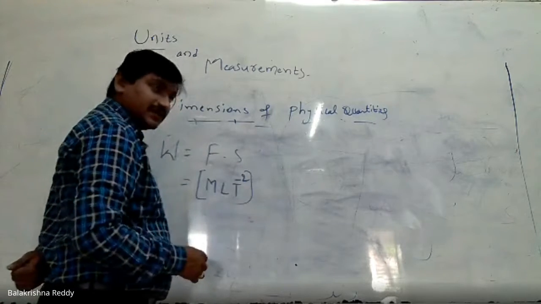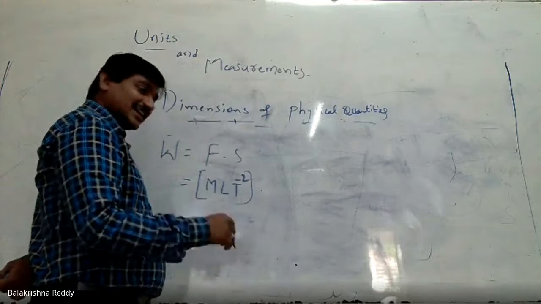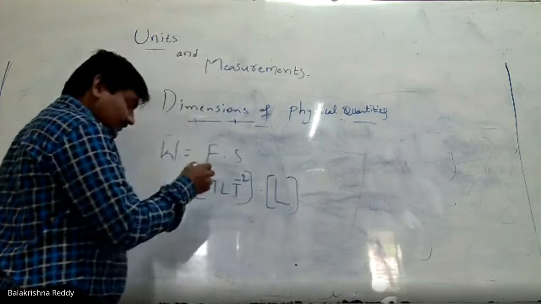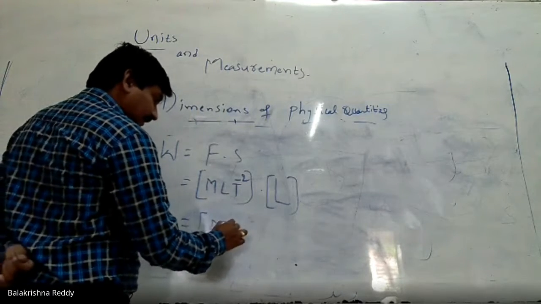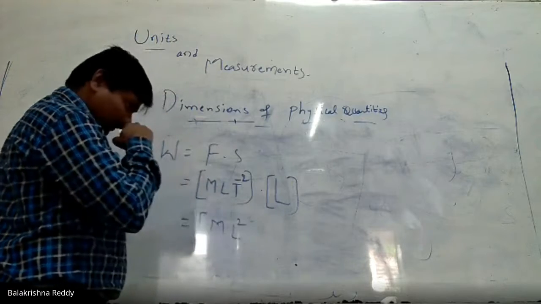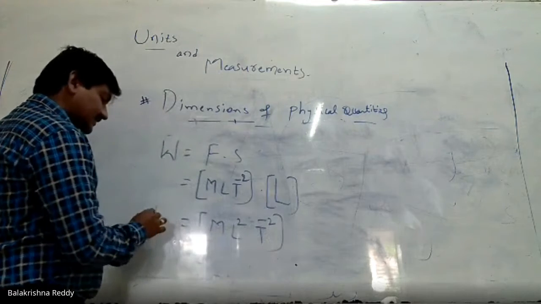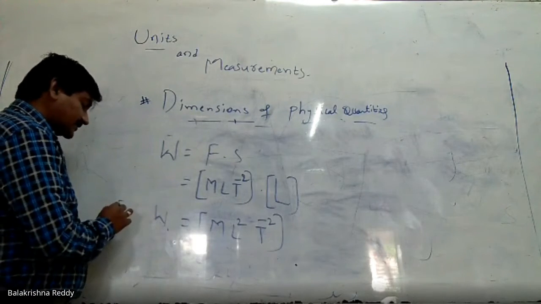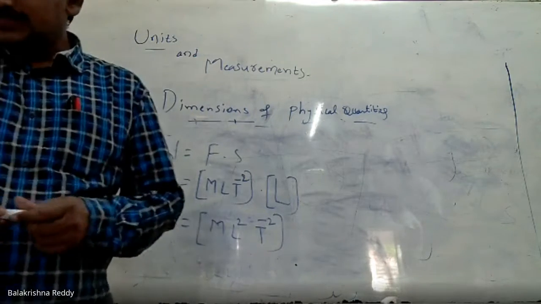S stands for displacement, that is length L. So now I can write this as M L square T minus 2. This is the dimension formula for work or for energy also.